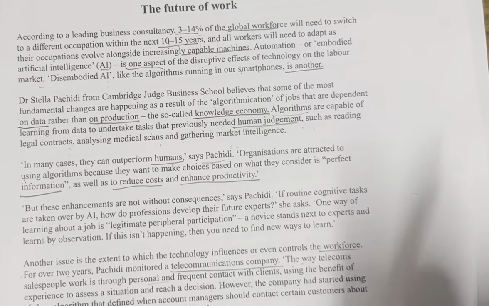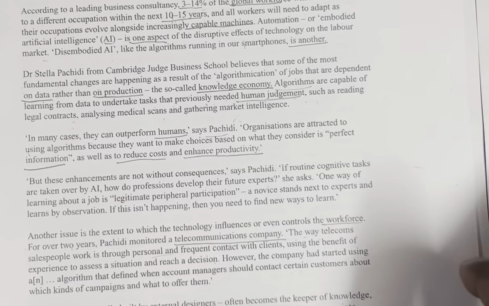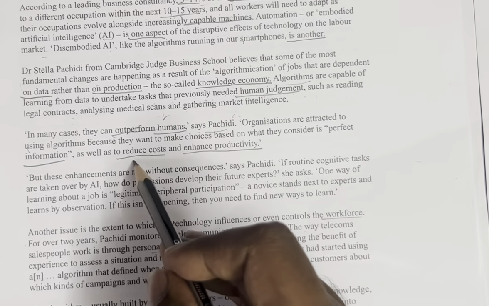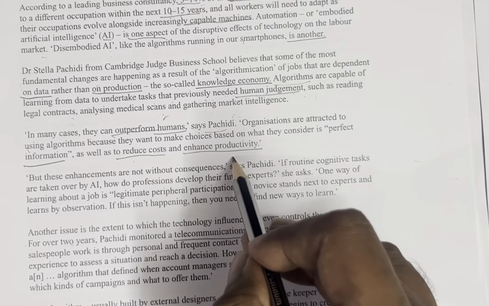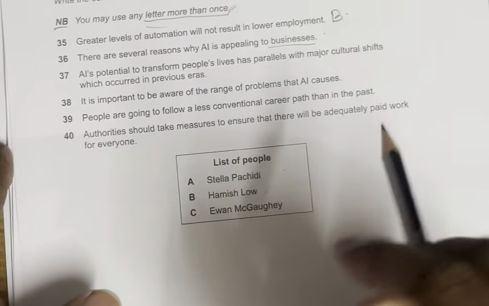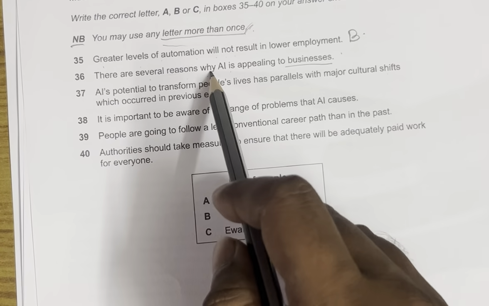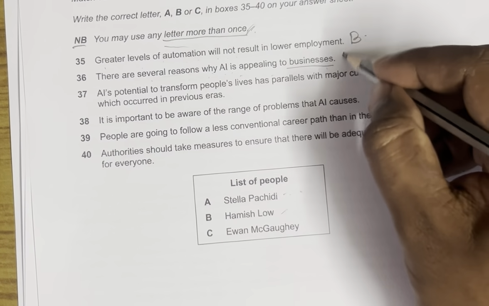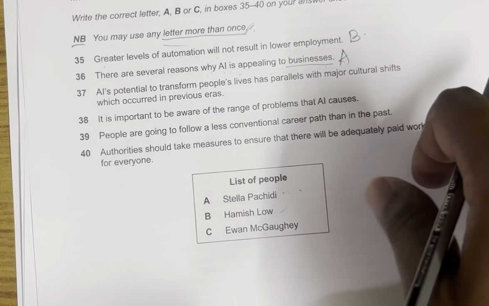Wow, this is why it is appealing to the businesses. Why? They can outperform humans is the first reason. They can reduce the costs, they can enhance the productivity, right? So who said this? Pachdi, right? So there are several reasons why AI is appealing to the businesses. Who said this? This Pachdi, yeah. So it is clearly A.